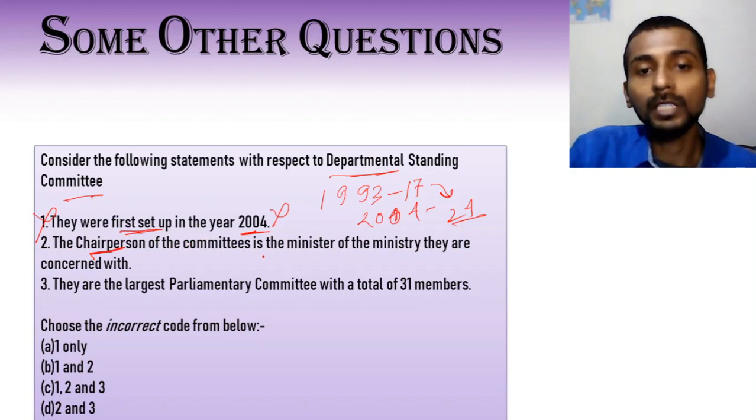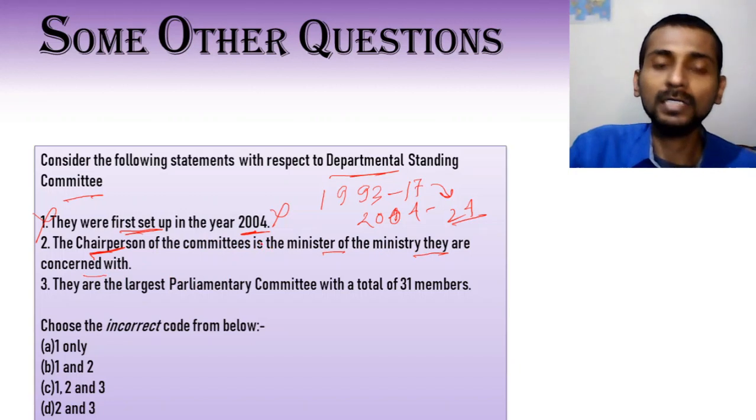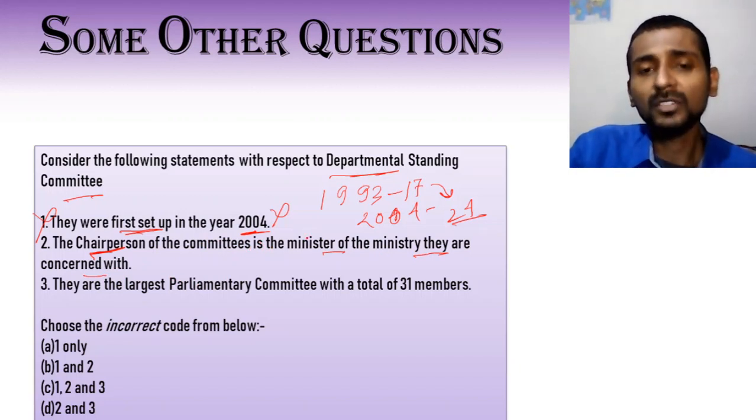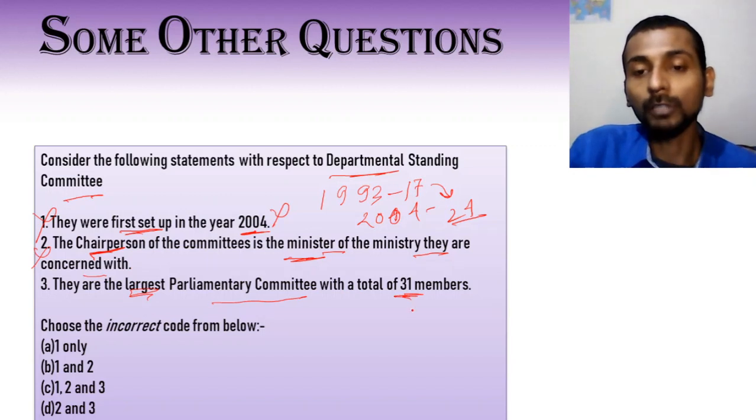The chairperson of the committee is the minister of the ministry they are concerned with. As I have told, these committees generally conform to a ministry or a department, like Committee on Health, Committee on Defense, etc. However, a minister cannot even be a member of the committee, let alone be the chairperson. So statement 2 is also incorrect. Now we come to the third statement. They are the largest parliamentary committee with a total of 31 members. This statement is true. We have already discussed this. Now choose the incorrect code from below. So we have to choose the incorrect code. Incorrect code is 1 and 2. So the answer is B.